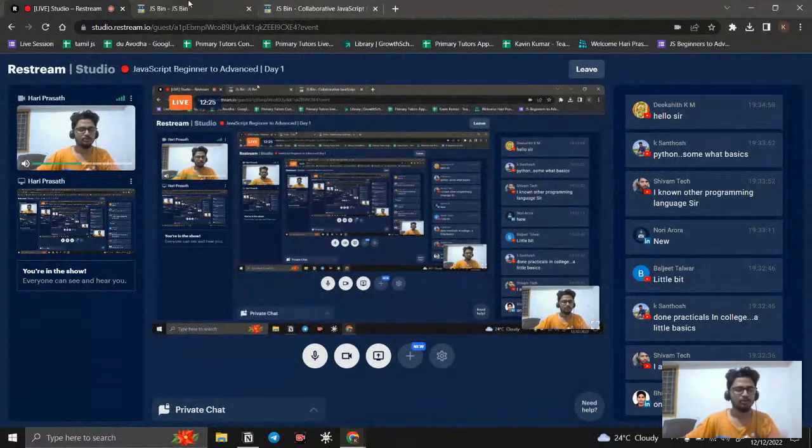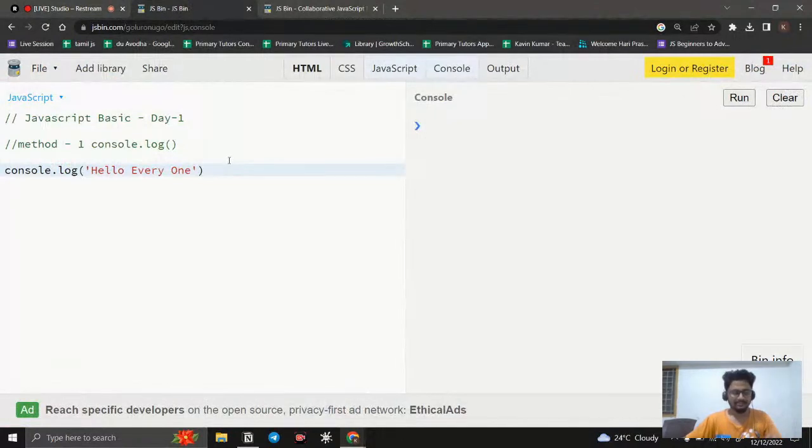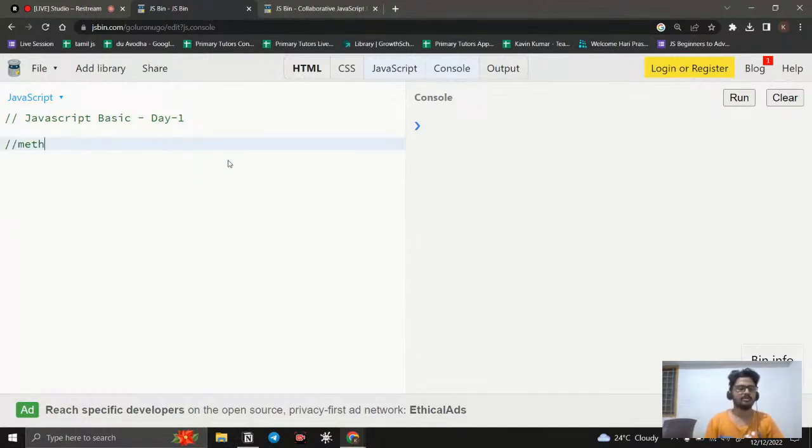For those of you who don't know any programming language and are here for JavaScript right now, this session is going to be helpful for you. That's it. So this is our first part, the console.log. Whatever code we have, we will write it here. This is what the console.log method does.